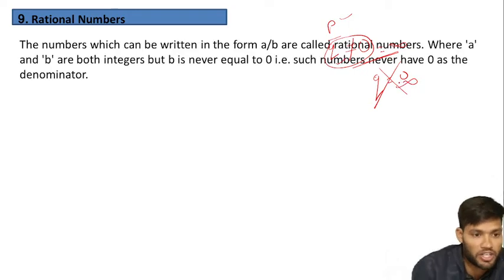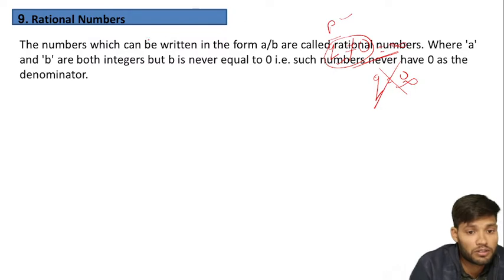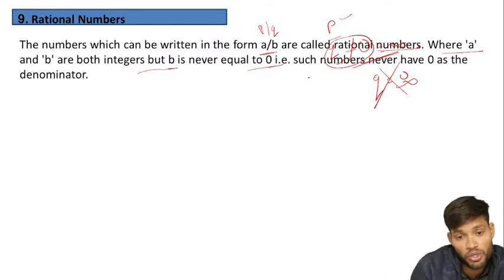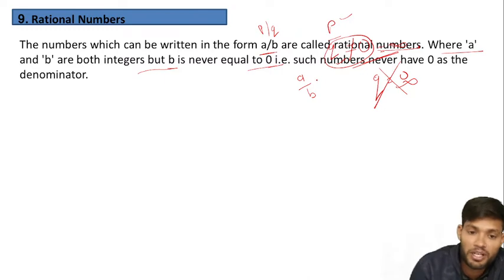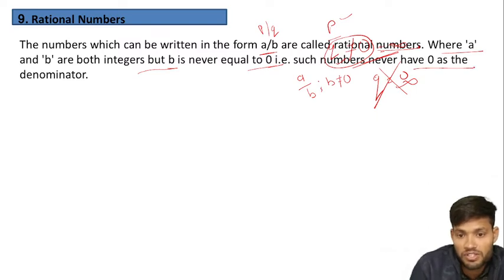So now the definition: the number which can be written in the form of p by q is called a rational number, where p and q are both integers but q is never equal to 0. The same condition: the number can be written as a by b but b does not equal 0, such numbers never have 0 as the denominator. That means the denominator does not equal 0.